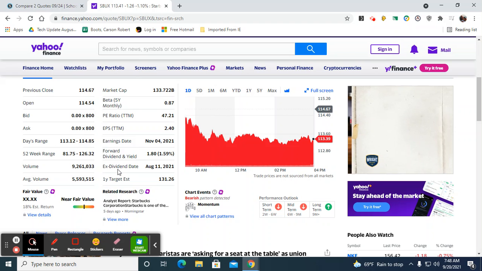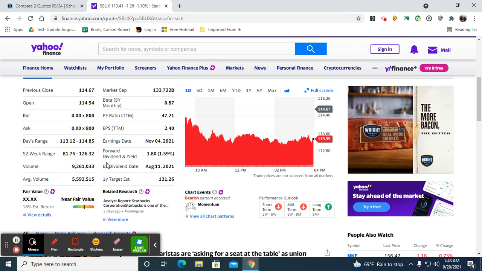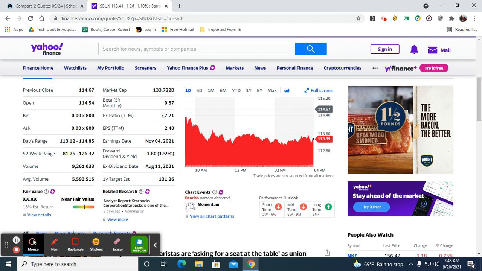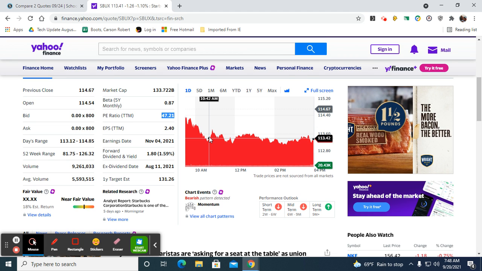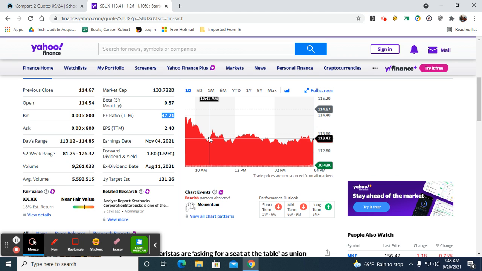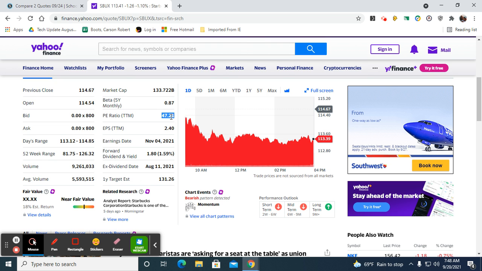So now we're looking up on the third line, the PE ratio. The current PE ratio for Starbucks is 47.21. So you want to write that down on the third row. PE ratio equals 47.21.